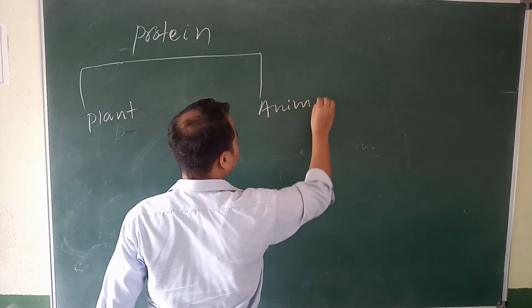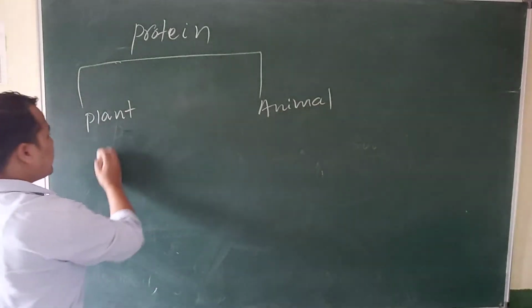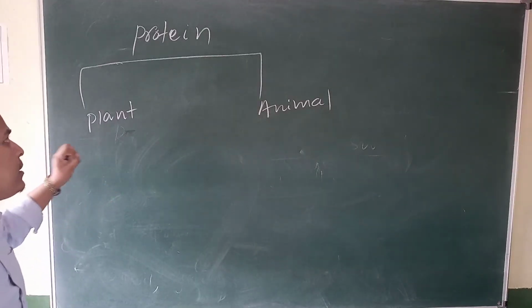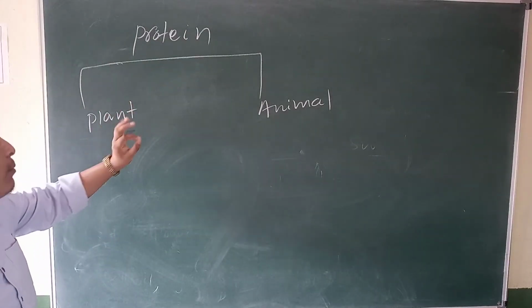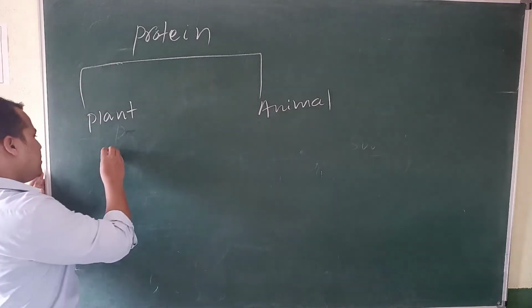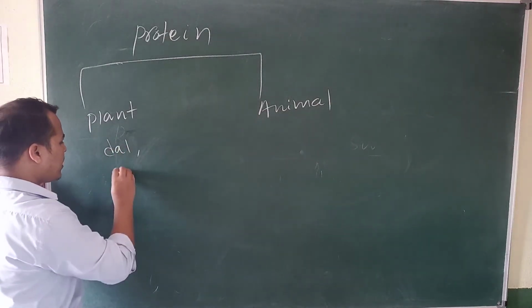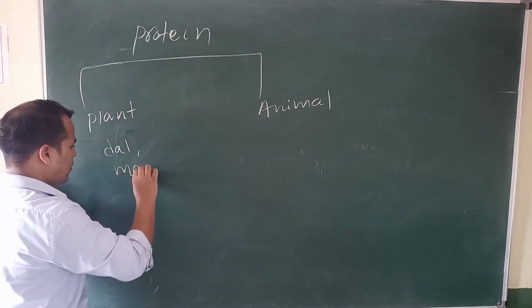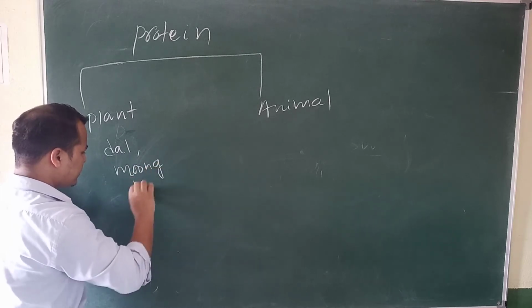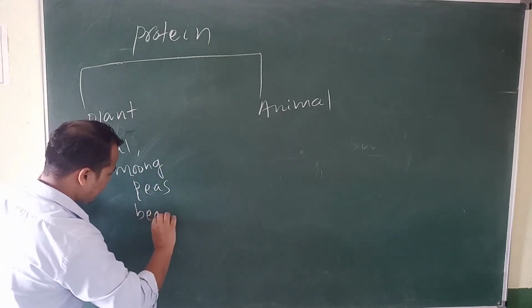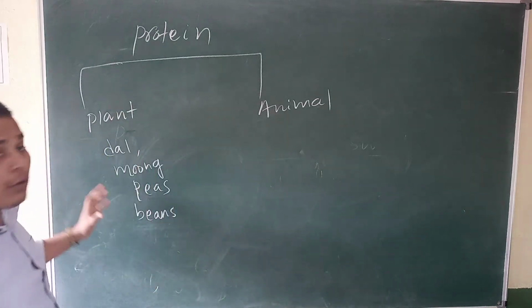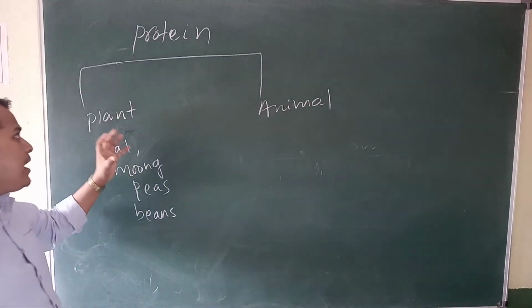Yes or no? Tell me the food names. What do we get from the plant? It is dal, moong, then beans, peas. So these are high in protein. We get them from plants.